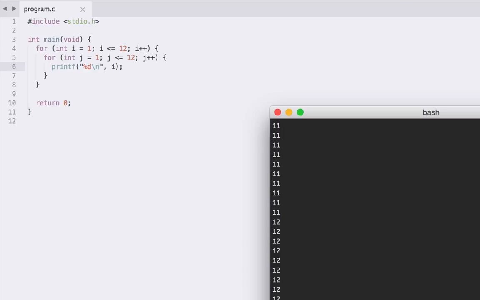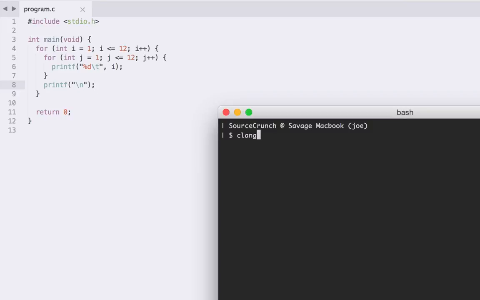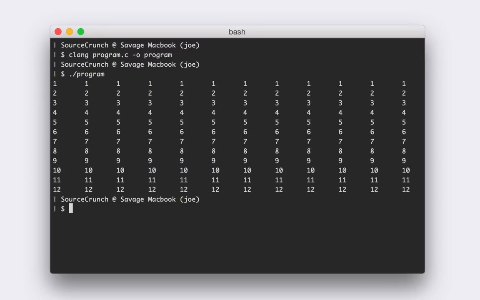Let's actually just try changing our formatting a bit here. So if we change this \n to a \t, then we should see that after every number we have a tab space outputted, because \t is the escape sequence for a tab character. And then down here we can do a printf that's just of a new line character. So actually what we're doing here is for every number from 1 to 12, we're outputting it 12 times, each with a tab space in between, and then after we do that we output a new line and then go to the next number between 1 and 12. And so if we try that, if we compile and we run, you can see, hey, we have a table. Sure, it's not quite what we want yet, but it's a good start.